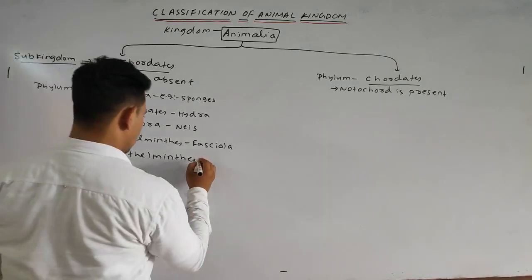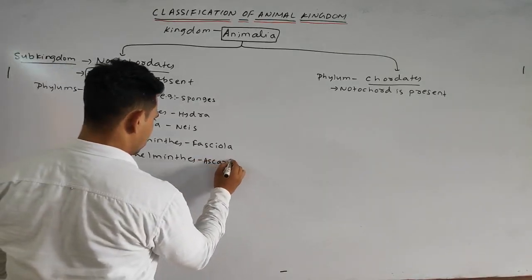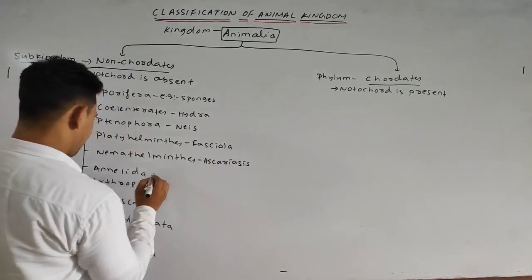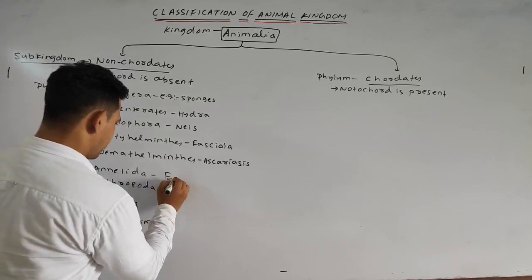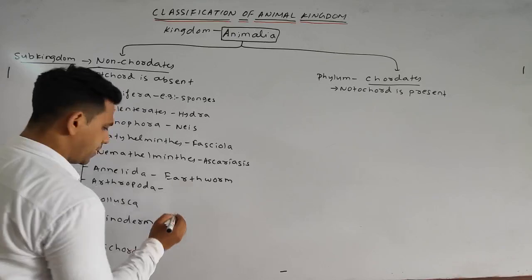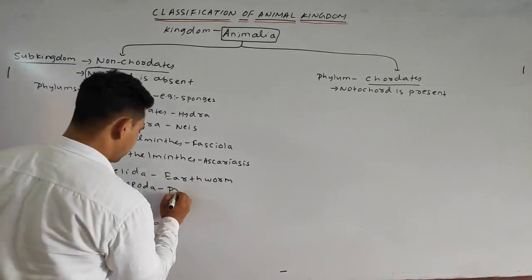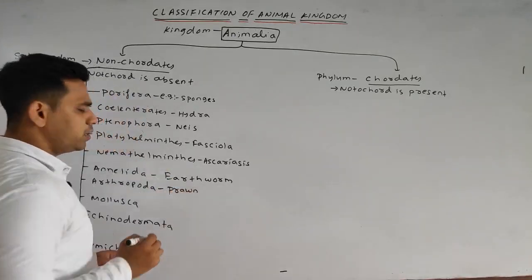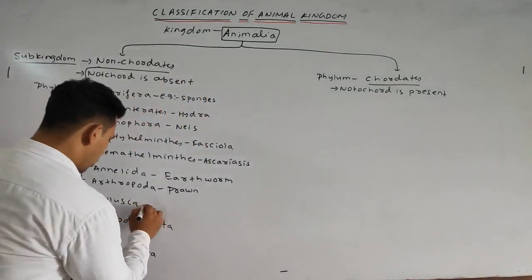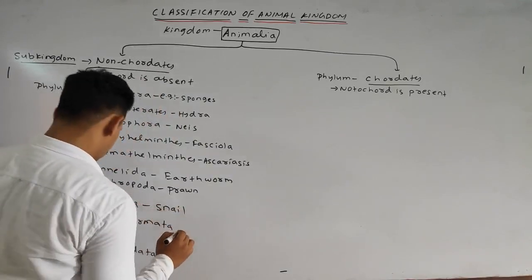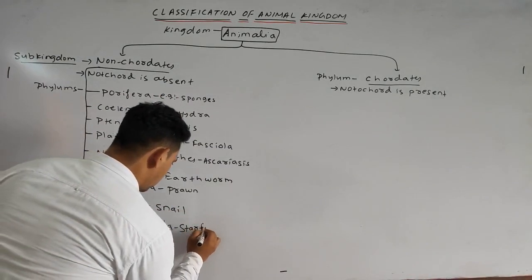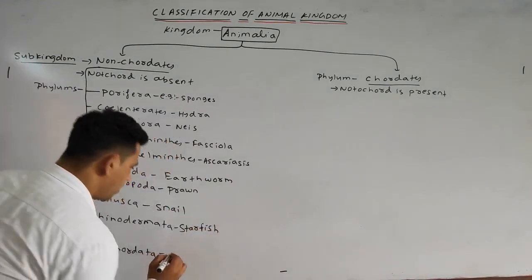Nemathelminthes, Ascaris. Then Annelida, earthworm. Arthropoda, your favorite, prawn. Remember students, prawn is not a fish, instead it is an arthropod. Then Mollusca, snail. Echinodermata, starfish. And the last one, Hemichordata, Balanoglossus.